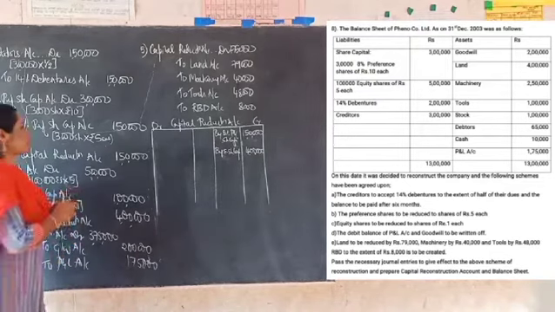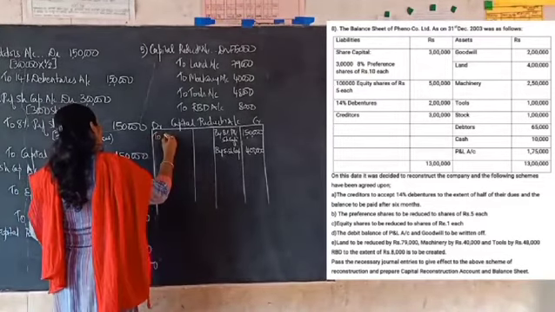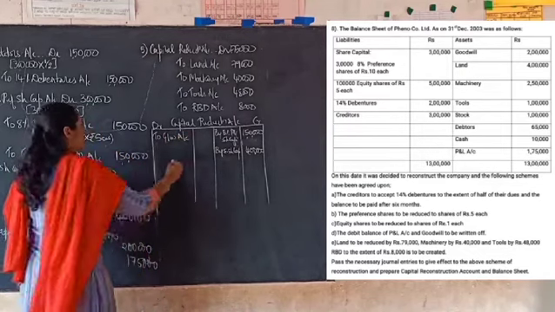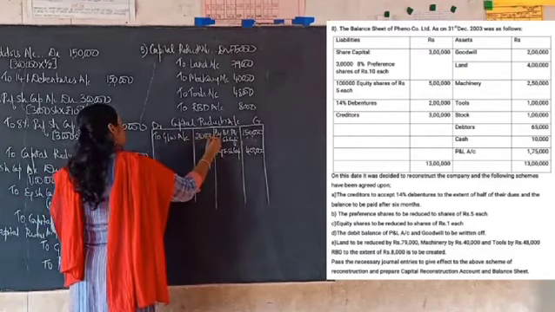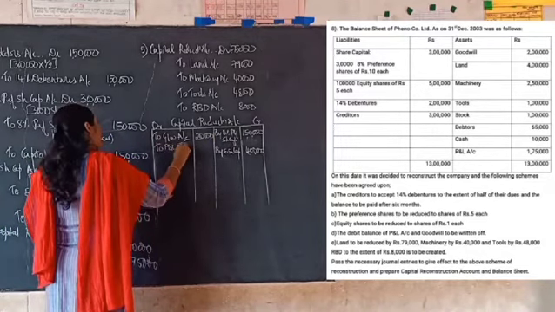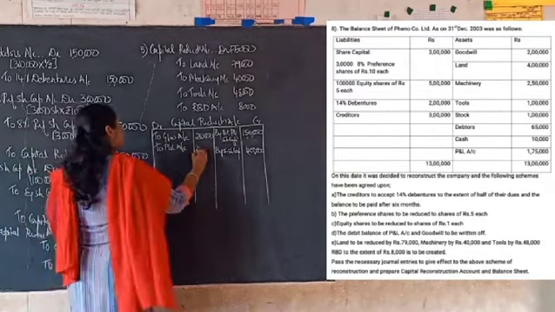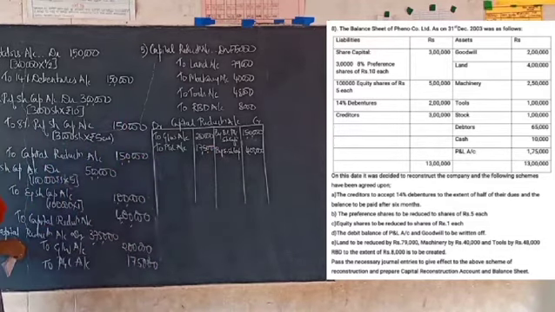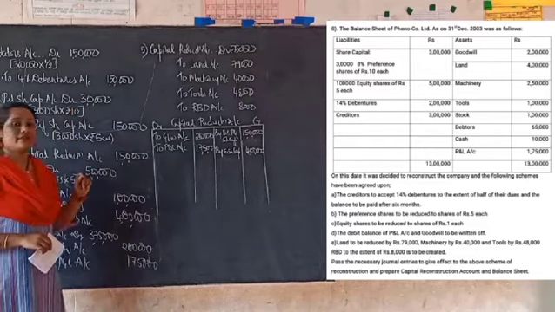So the entry should be posted here. You have to write here to goodwill account, amount written off is 2 lakh. Then to profit and loss account, amount written off here is 1,75,000. That's it in the fourth entry. Then you have to see the fifth one.